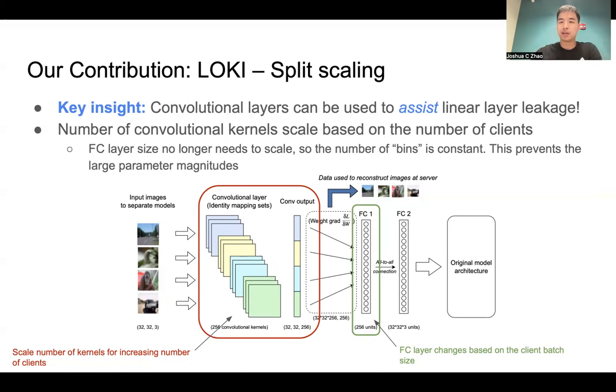This removes the scaling of the fully connected layer, allowing the fully connected layer to stay fixed. Of course, the fully connected layer may need to change because of batch size, but the large scaling increase, which comes from the number of clients, is removed. This also removes the scaling problem. Recall that as the number of fully connected neurons increases, the weight and the biases scale up in parameter magnitude. However, if we fix the size of the fully connected layer, this does not need to increase anymore.